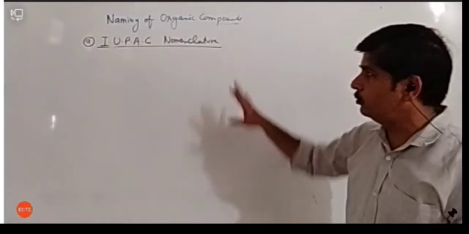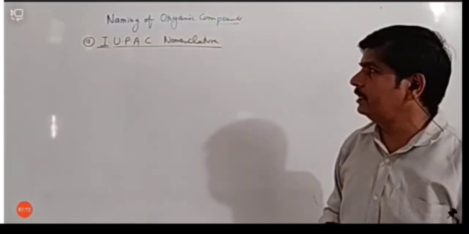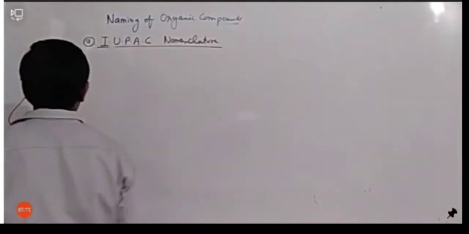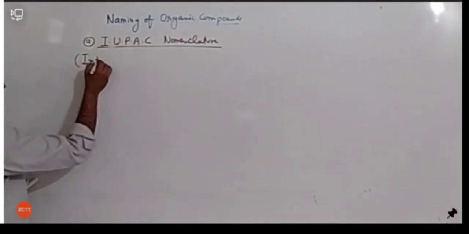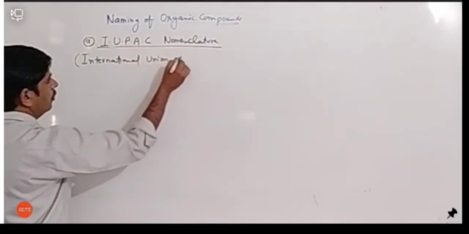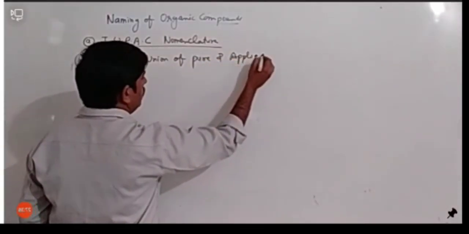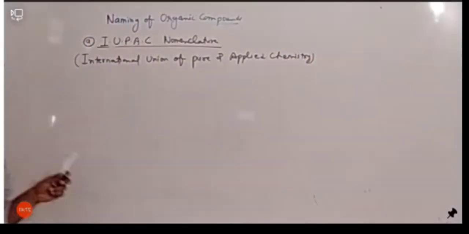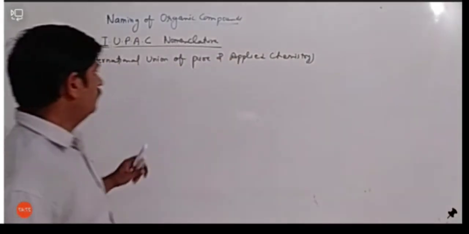जो सब कुछ है वो सब कौन करेगा? In terms of chemistry, all the rules and regulations are decided by IUPAC. IUPAC इसको decide करता है. So now what is the full form of IUPAC? First see, IUPAC means International Union of Pure and Applied Chemistry. Okay, it is very important because sometimes this full form is asked, है ना, examination में पूछ ली जाती है. So this is the full form of IUPAC.